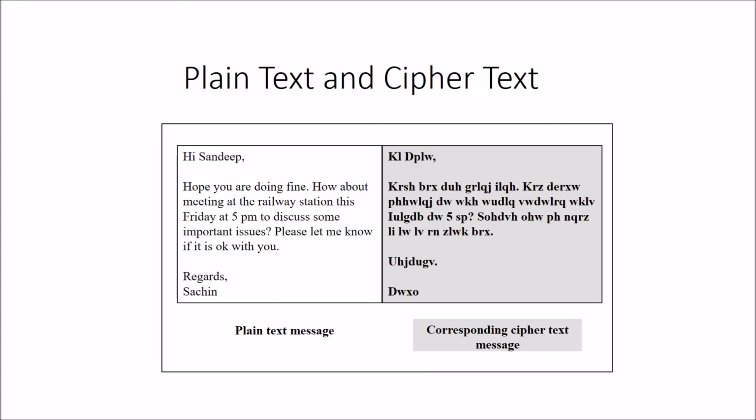In this slide we can see a very good example. On the left-hand side you can see a message in plain text form, and on the right-hand side the same message in ciphertext form. Just to give you an idea how ciphertext and plain text look. Here you can see the ciphertext. You cannot find anything meaningful from this secret ciphertext. This is just how secret the ciphertext is and how it looks.